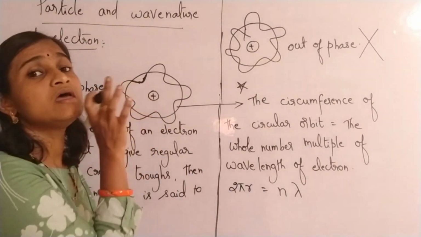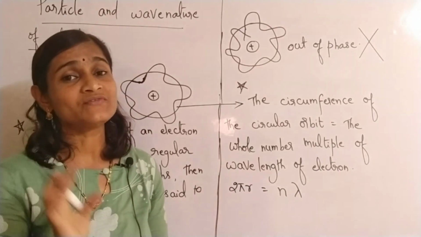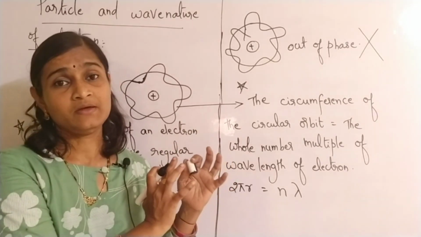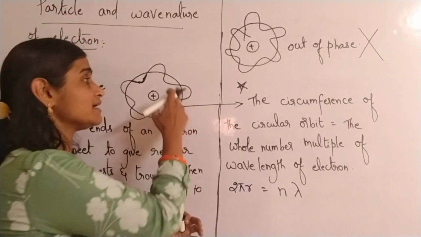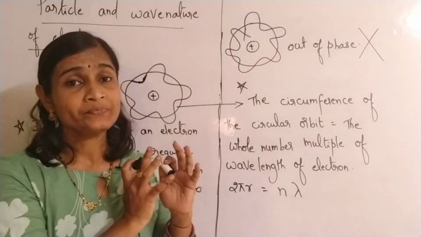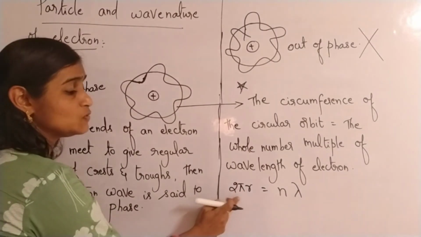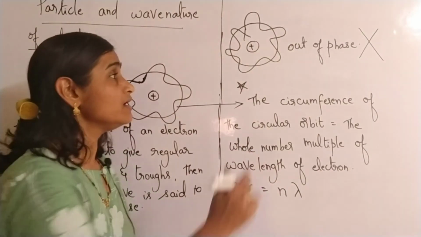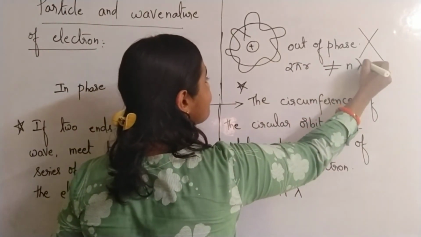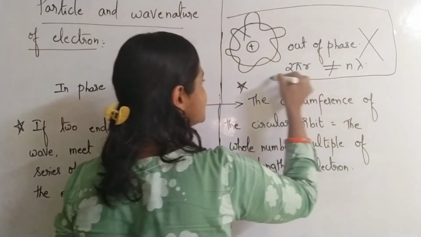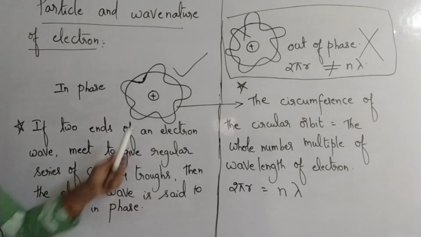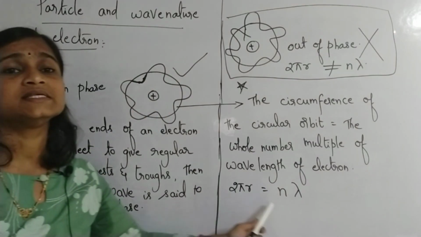If they are forming a frequent regular series of crests and troughs, and the electron wave is in phase with the circular orbit, then the circumference 2 pi r will become equal to n lambda. When it is out of phase, we are not learning that. If it is out of phase, 2 pi r is not equal to n lambda. Please understand the point. This we are not considering. We are considering only this one. So 2 pi r is equal to what?